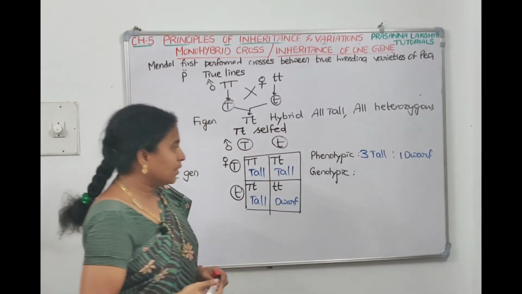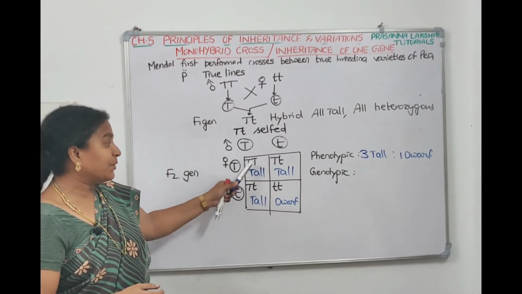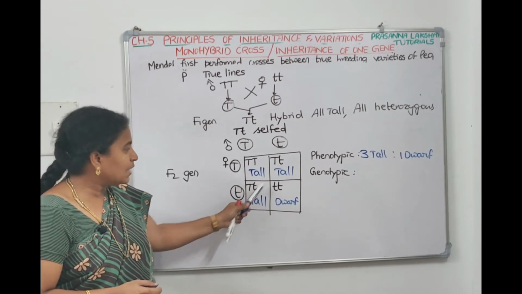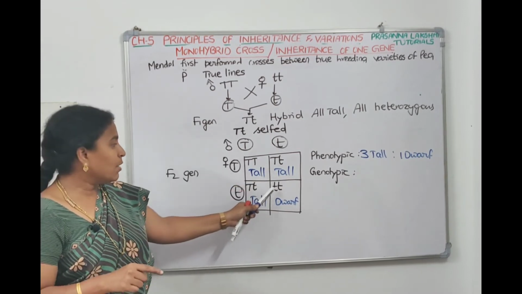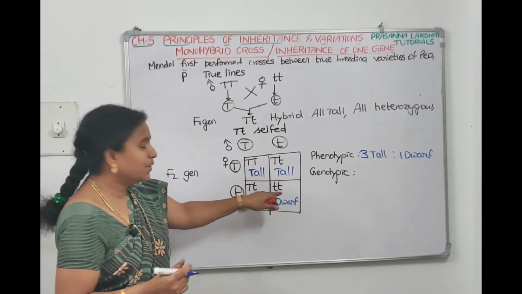And for the genotypic ratio, we will see the genetic makeup. One is capital T capital T, these two are capital T small t, and one is small t small t. So the genotypic ratio is 1:2:1.